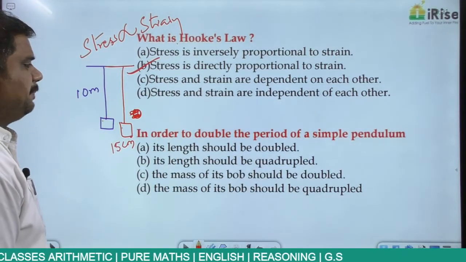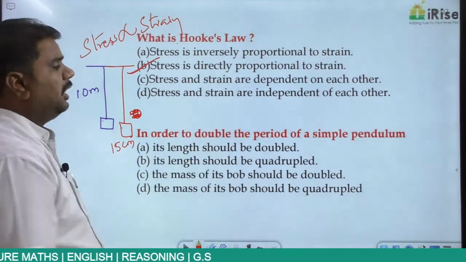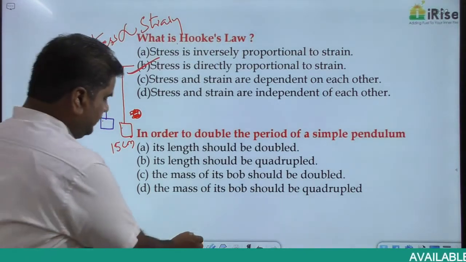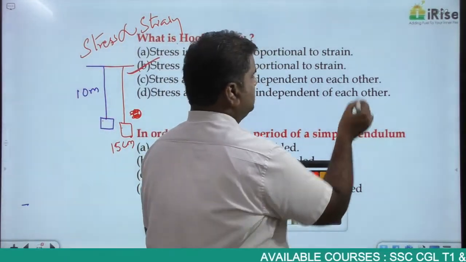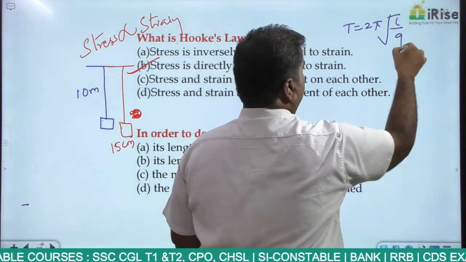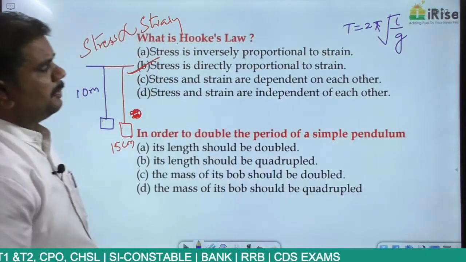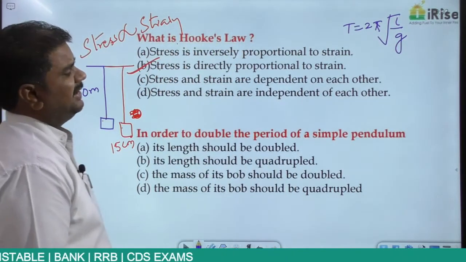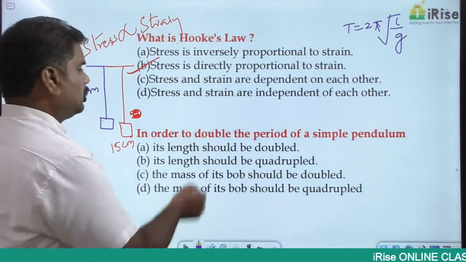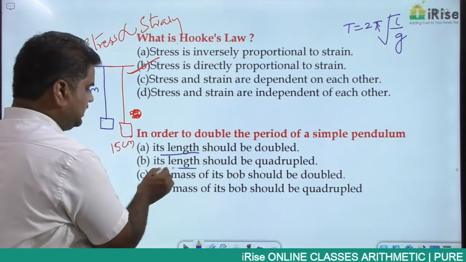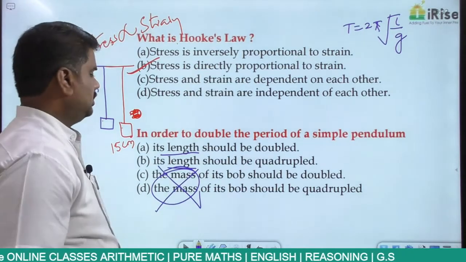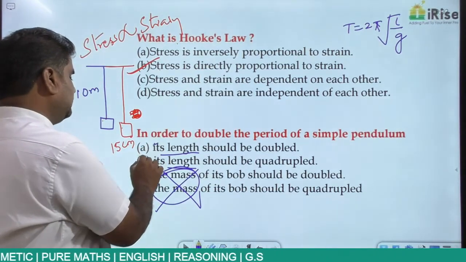Then, in order to double the time period of a simple pendulum, the time period of a simple pendulum is given by T equal to 2 pi under root L by g. Time period and length are related to one another. The options mention length and mass, but the time period does not depend on mass, so we need not bother about those options. The only thing is that you need to consider option A as well as option B.